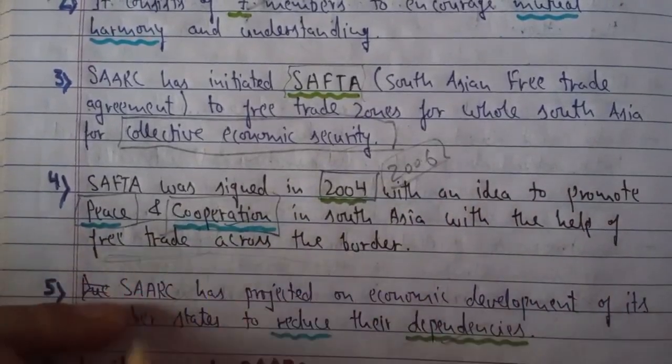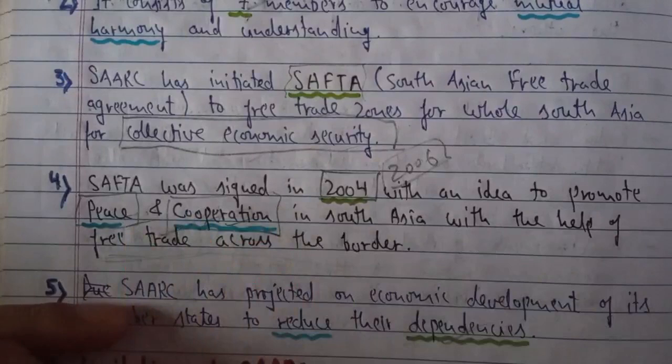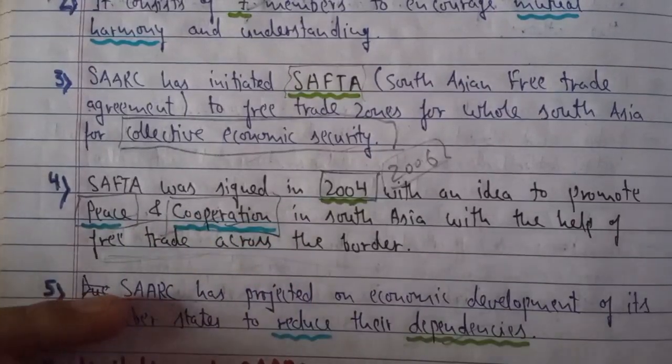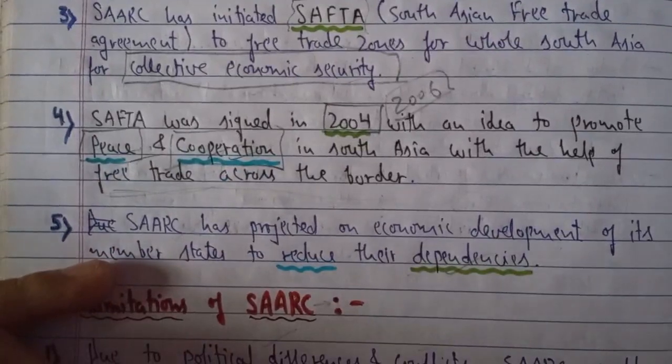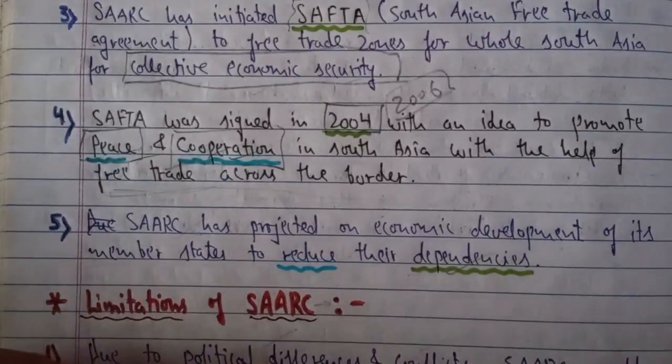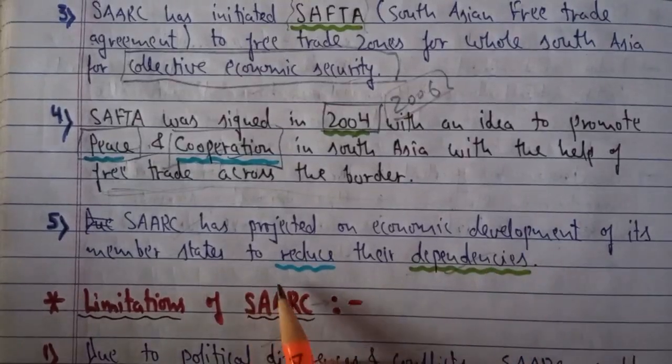With the help of free trade, when the neighboring countries have good trade, they will have mutual profit and understanding. In that way, we can bring peace and cooperation to this region of South Asia through SAFTA, which is another organ of SAARC. SAARC has projected the economic development of its member states to reduce their dependencies.